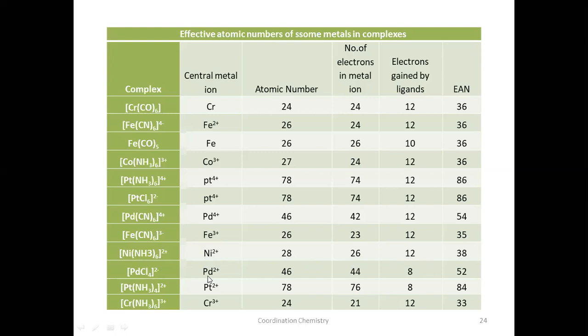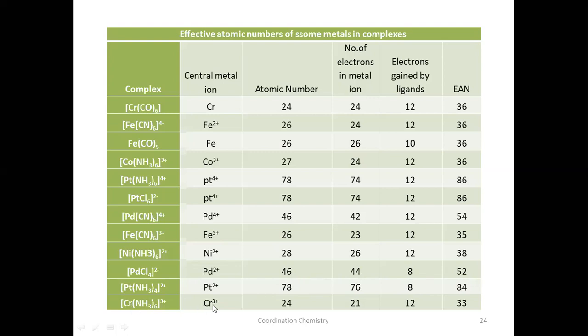Palladium +2. So atomic number 46. You have to remove 2 electrons, 44. Electrons gained are 8. What is the coordination number here? 4. 4 means 2 into 4, 8. 44 plus 8, 52. This is also not equal to a noble gas atomic number. Platinum +2 in this case, 78. Remove 2 electrons, 76. How many ligands? 4 means 2 into 4, 8. 76 plus 8, 84. This is also not stable.